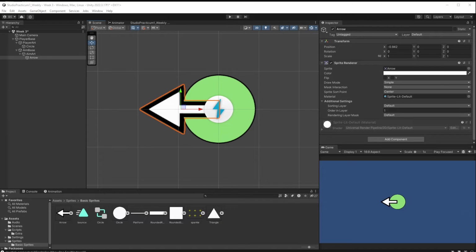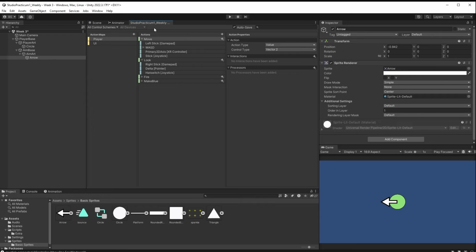So we already know that we want to use our existing action map. So let's go over here, our action map. And we already know that for movement, we want to use our left stick. So let's take a look at the difference. Before, when we did some work with fire, it was the right trigger. If I click on fire over here, you can see it has an action type of button. Nothing else is associated with it.